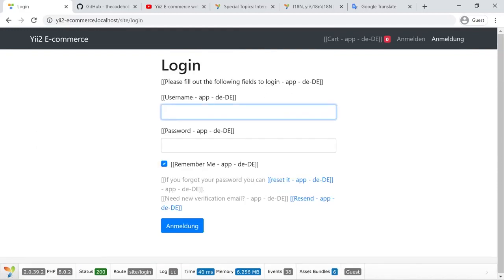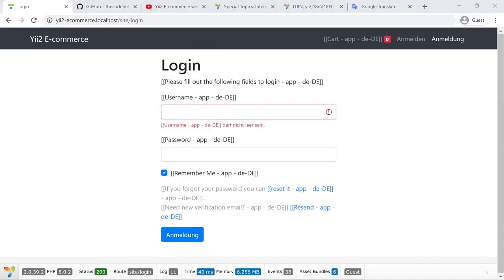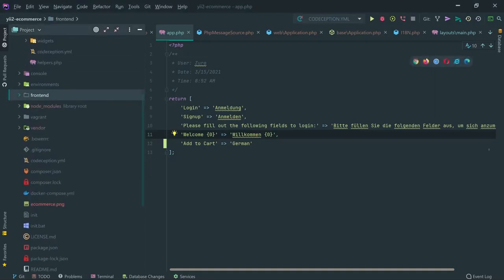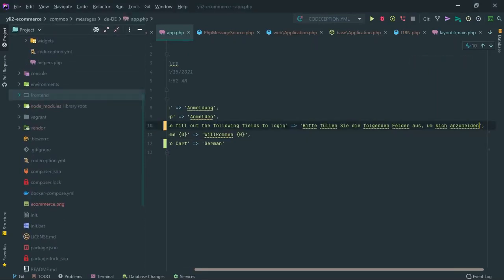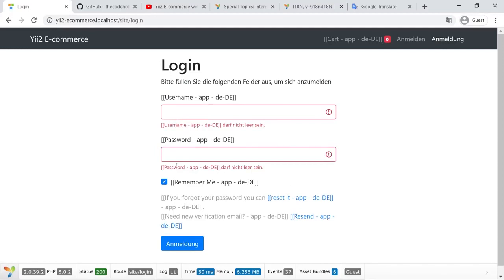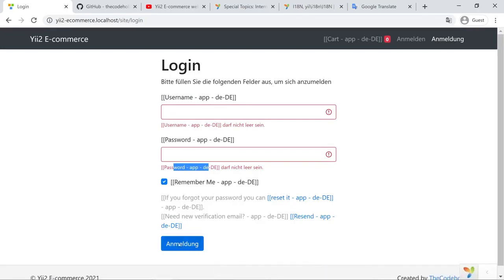If I go in the login page, all these things are not translatable. I can go with that and make it translatable. By the way, this was already translated, but I made a small change there. I removed that colon. Okay, so that should be translated. But the rest of the things are not actually translated. The username is not translated, the password is not translated. This is translated, I think, from the core Yii framework. So this is the way you can handle missing translations and then take care of them.